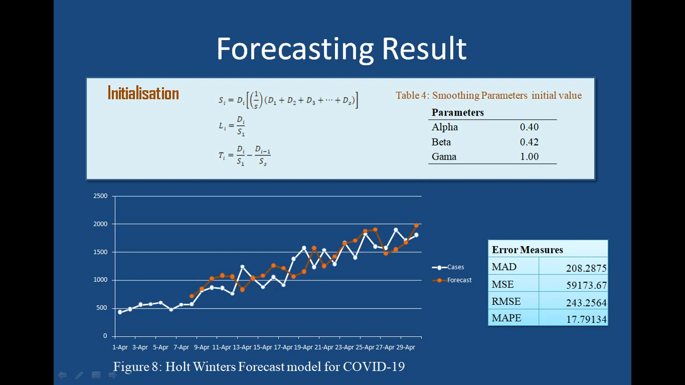For this study I have taken the parameter values: alpha was 0.40, beta was 0.42, gamma was 1. Once I applied this Holt-Winters method to the actual data, these white points represent the actual data between 1st April and 30th April, and these orange points represent the forecasting. When I calculated the mean absolute percentage error, it was 17.79. You can see by looking at it that the forecast data points are in almost similar positions compared to the original data points.